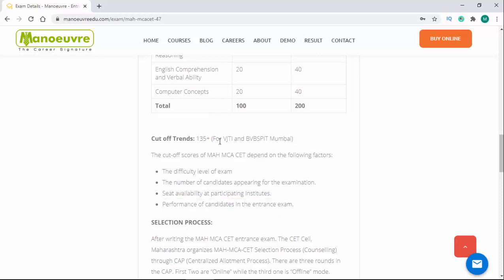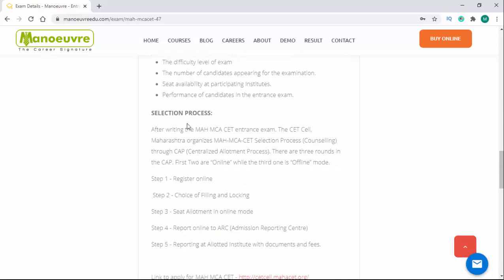So guys, if you want to enter institutes like VJTI, Veer Mata Jijabai Technology Institute, or BVB SPIT, that means the Bharati Vidya Bhavan Sardar Patel Institute of Technology, then you have to score 135 plus marks. And for this score you have to prepare more. And if the question comes how to prepare, then don't worry, Manwar is with you.